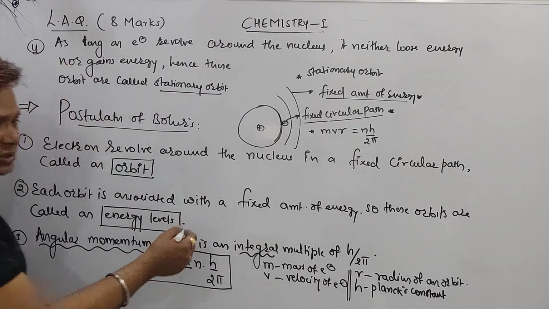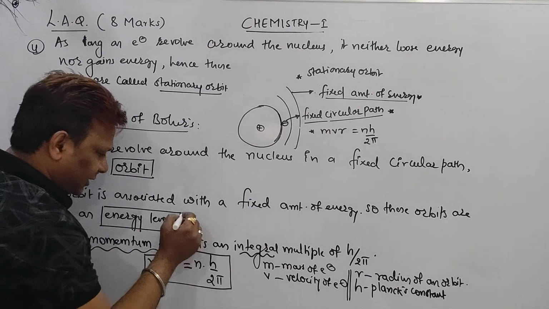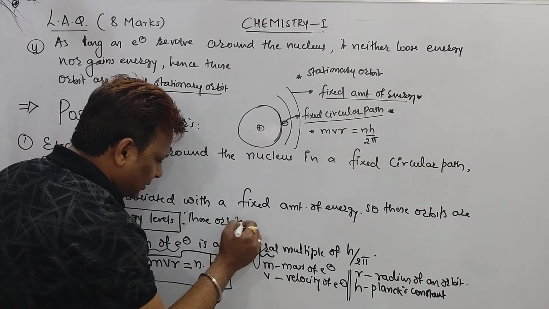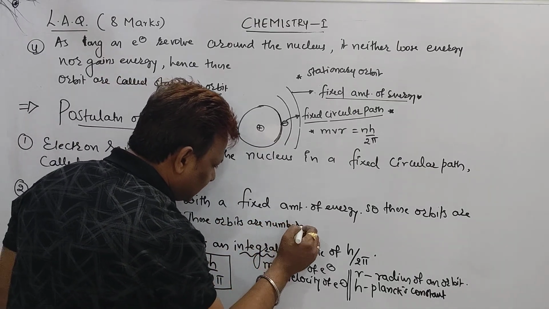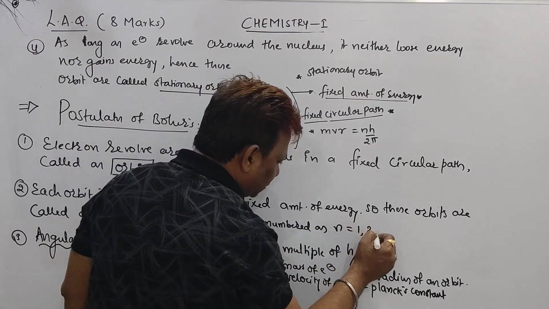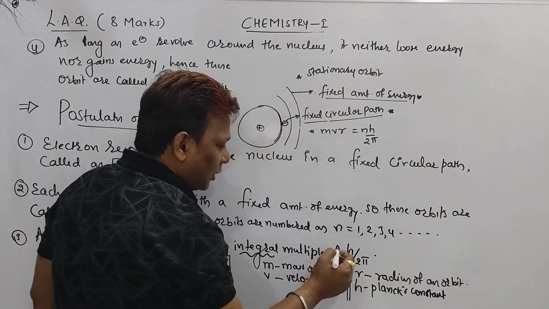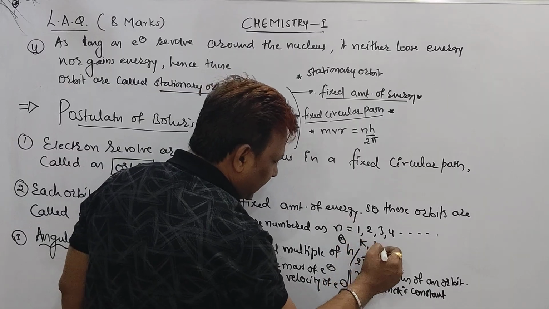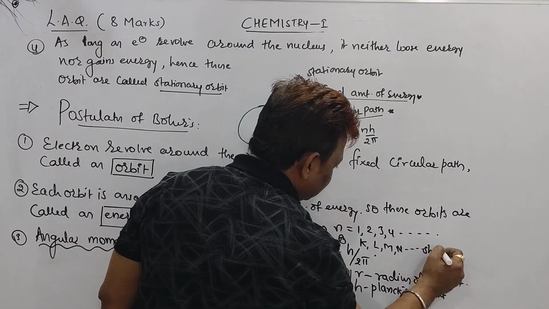Right, beta? We can mention one more point here. What is that? These orbits are numbered as n equal to 1, 2, 3, 4, and so on, or K, L, M, N shells.